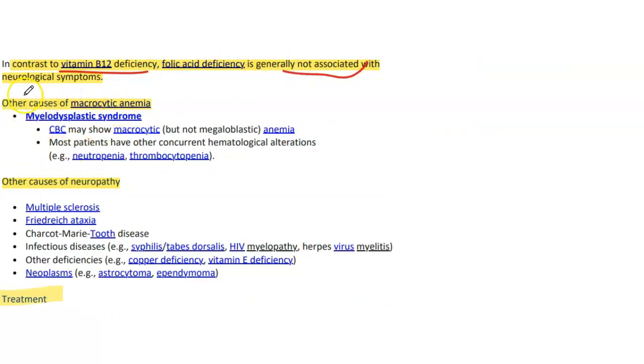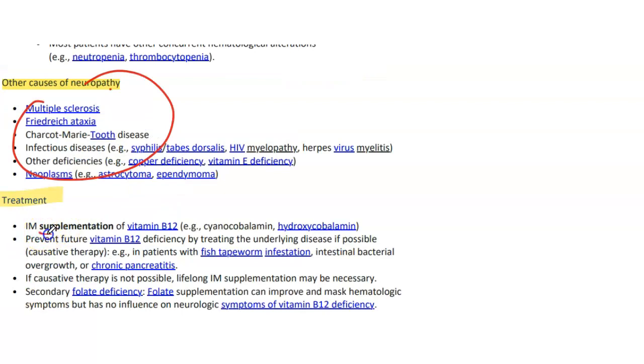These are other causes of macrocytic anemia, and these are the causes of neuropathy. Then we have treatment: IM supplementation of vitamin B12, cyanocobalamin or hydroxocobalamin. Prevent future B12 deficiency by treating the underlying disease. If causative therapy is not possible, lifelong IM supplementation may be necessary. In secondary folate deficiency, folate supplementation can improve and mask hematologic symptoms but has no influence on the neurologic symptoms of B12 deficiency. So that's all about this topic.